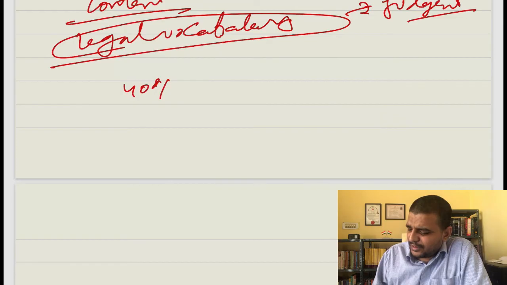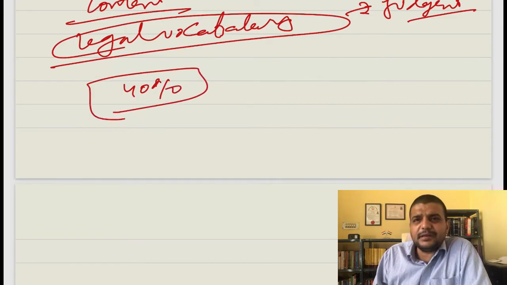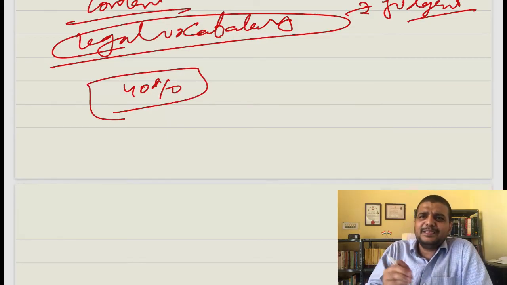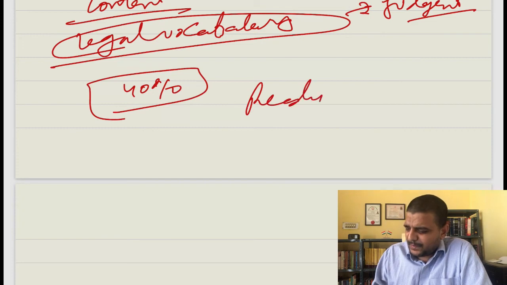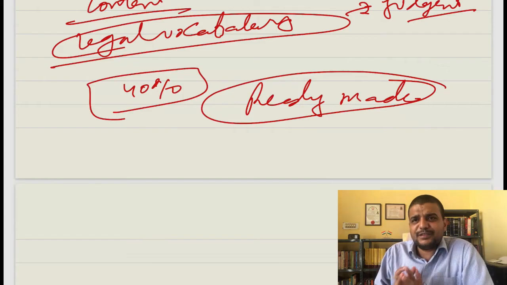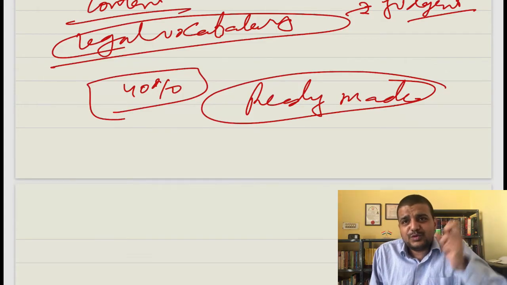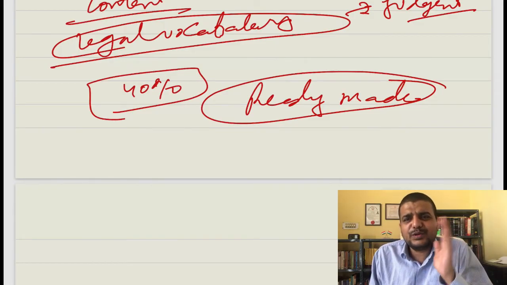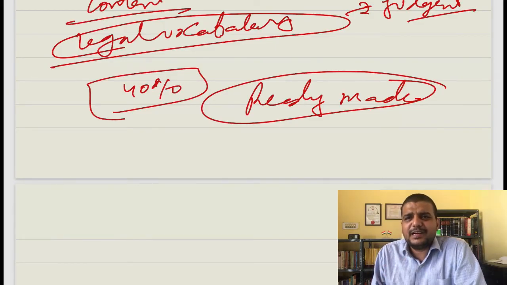And the best thing in the case of content is that 40% of the questions in the law optional are repeated. If 40% of questions are repeated, then you can come up with a solution: I will prepare a ready-made answer for that 40%. If you prepare ready-made answers for that 40%, then 50% of your time is saved. So you take out the good judgments, judgment lines, and you practice writing them down. That will give you a very nice picture regarding this.